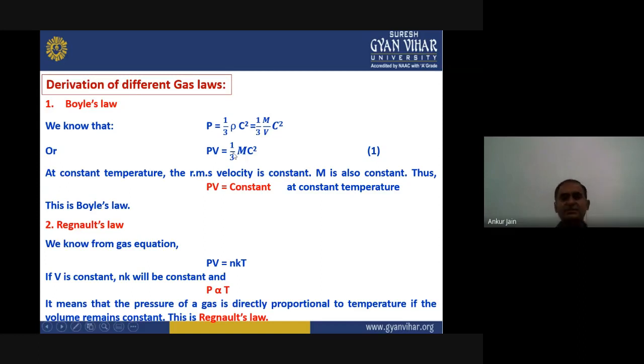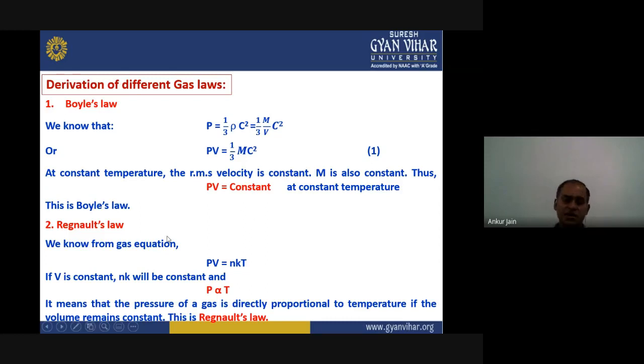So all the terms in 1/3 mc² are constant. That means PV equals constant at constant temperature, and that is nothing but Boyle's law. So we can see this came as a direct derivation of Boyle's law.